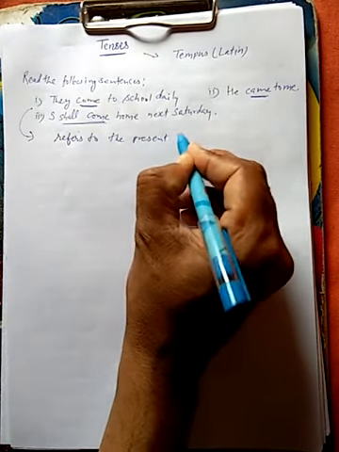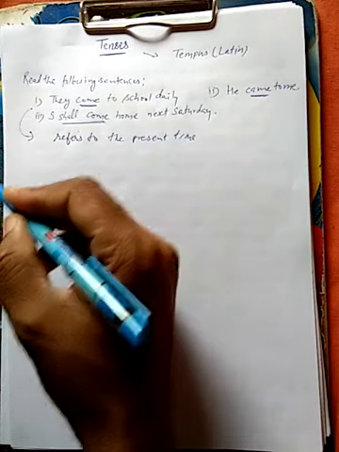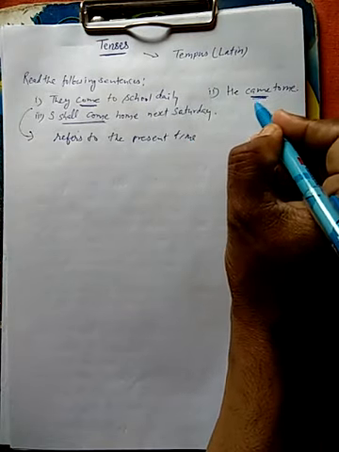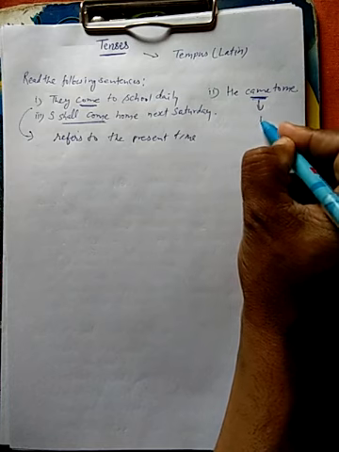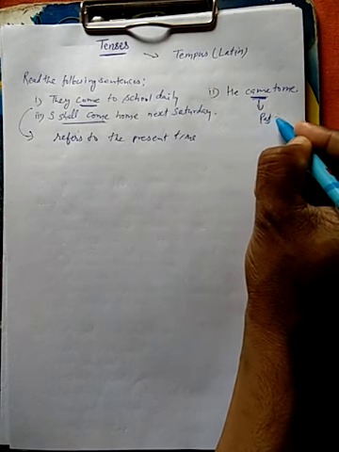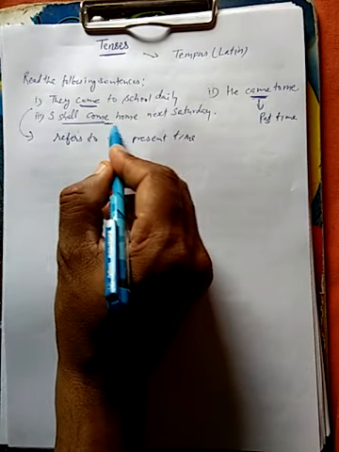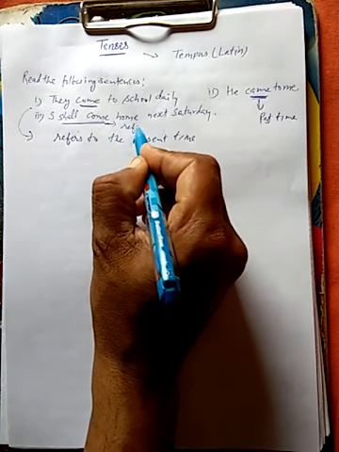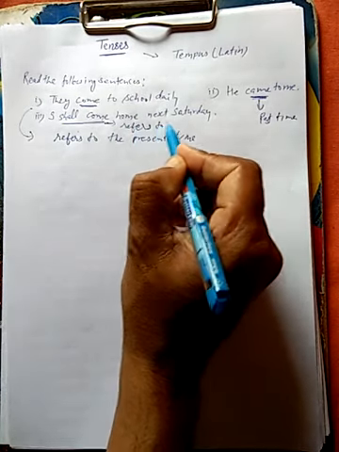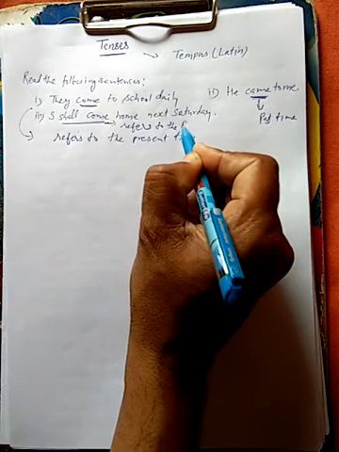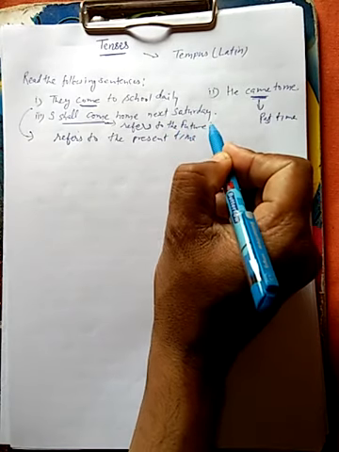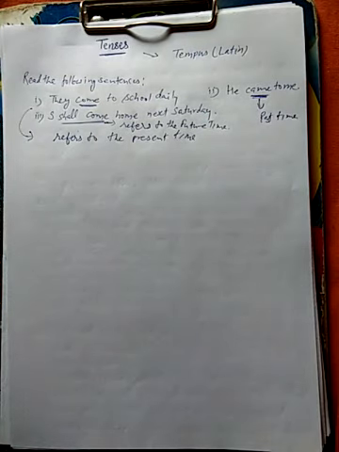refers to the present time. Okay, here the verb came refers to the past time. Okay, and here shall come refers to the future time. Okay, now you get to know future time, present time, and past time.